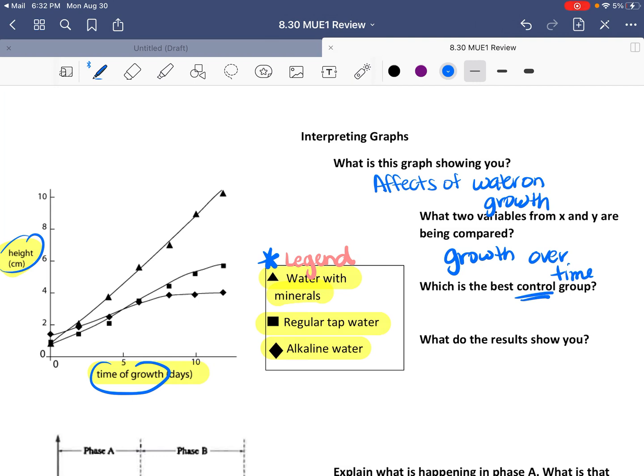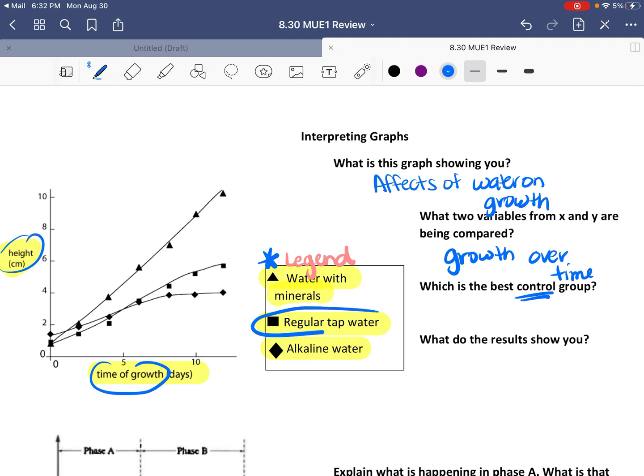Students normally have a control group, which is a plant growing without any music. Then your independent or changing variable is the type of music. So one plant will have classical, another plant will have pop, and then another plant will have metal or rock, right? So those are variables that you can change.